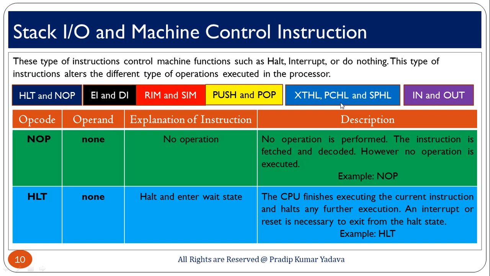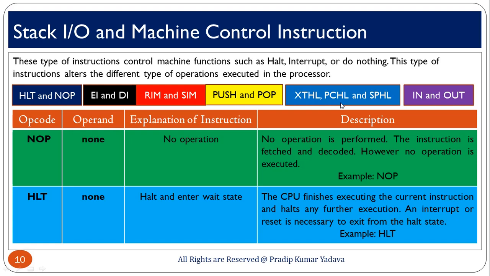NOP means no operation. Basically this instruction tells that there is no operation happening within the microprocessor. The instruction is fetched and decoded, however no operation is executed. Suppose you are writing a program and you want nothing to happen after this line, then you can use NOP, that is no operation.